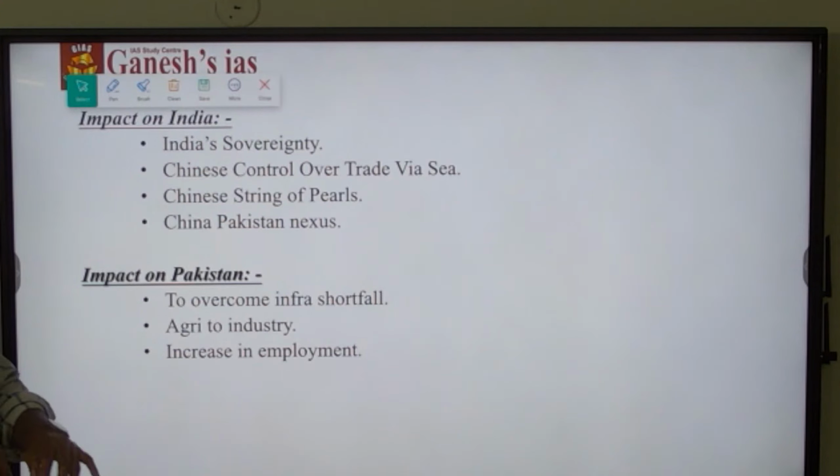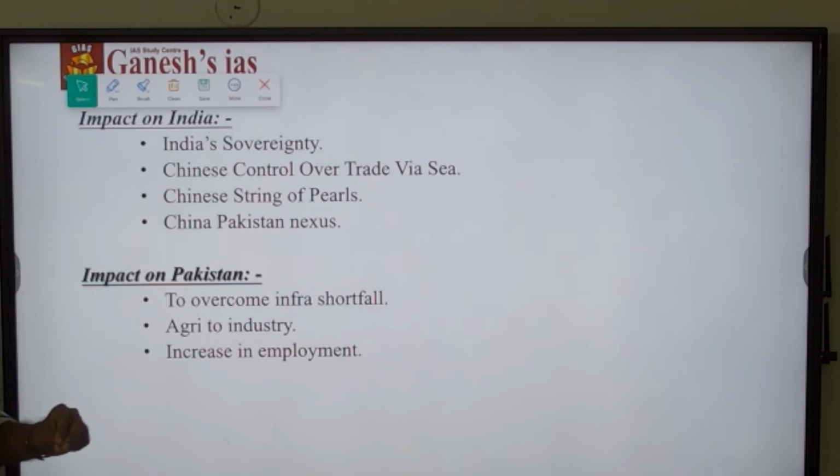So how is it going to impact India? Part of the CPEC corridor is passing through Pakistan occupied Kashmir, which is right now in dispute between India and Pakistan, and India has every right over the land.